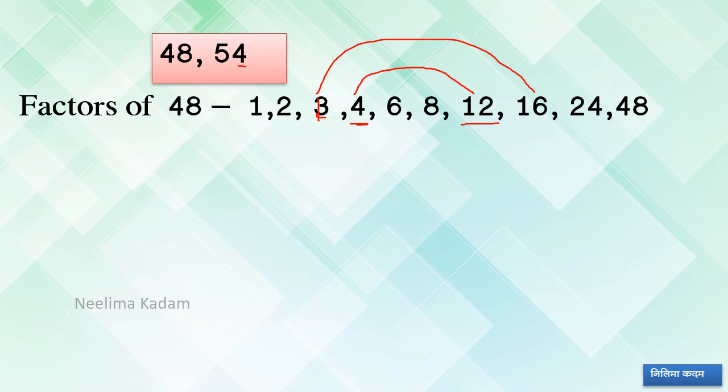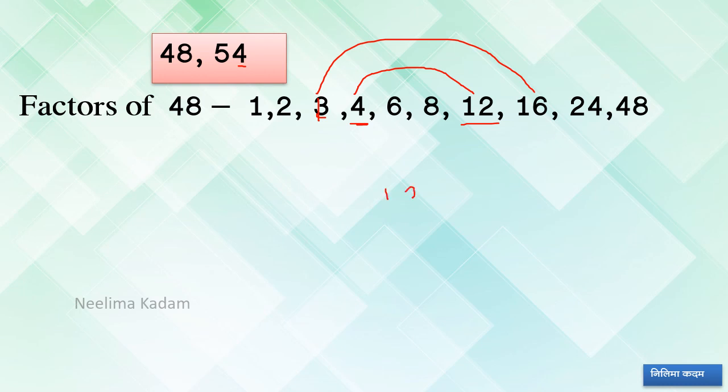No, 4 is not a factor of 54 because 54 is not divisible by 4. 5, no, because 5 is not in the units place, there is no 5 or 0. 6, yes, 6 9s are 54. 8, no. 9 is there. Then see here, which one do we get?